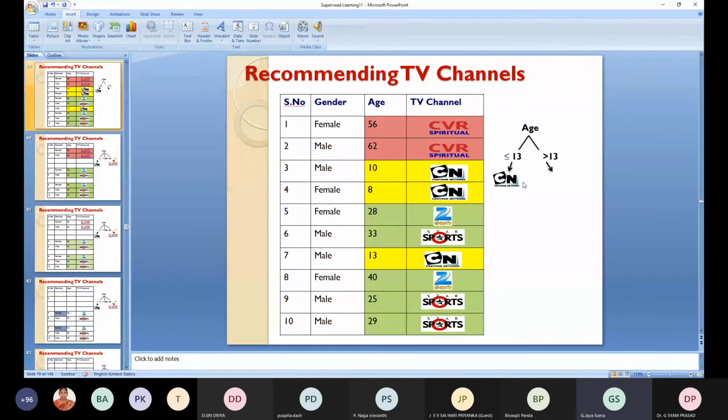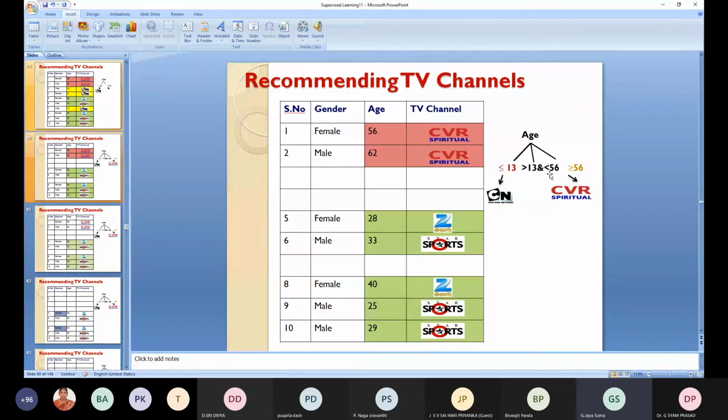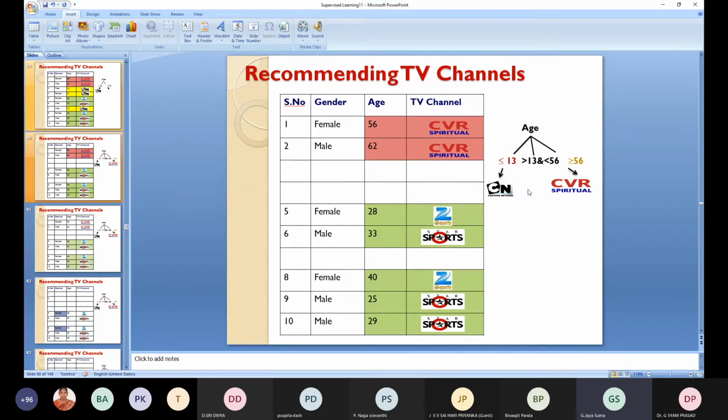If they are less than 13, irrespective of the gender, whether female or male, they will look at the Cartoon Network. If the age is greater than 13, they will be classified as greater than 13 and less than 56. That is middle age. Greater than 56, irrespective of the gender, if the age is more than 56, they will be viewing spiritual. Irrespective of the gender, if the age is less than 13, they will view Cartoon Network. That is decided. Next is